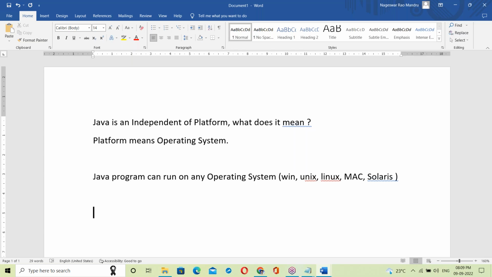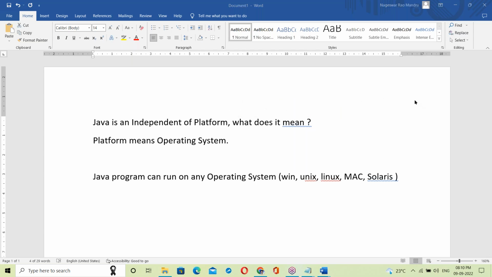So independent platform means, Java is an independent platform. What does it mean? Platform means operating system. So independent platform means independent of the operating system.